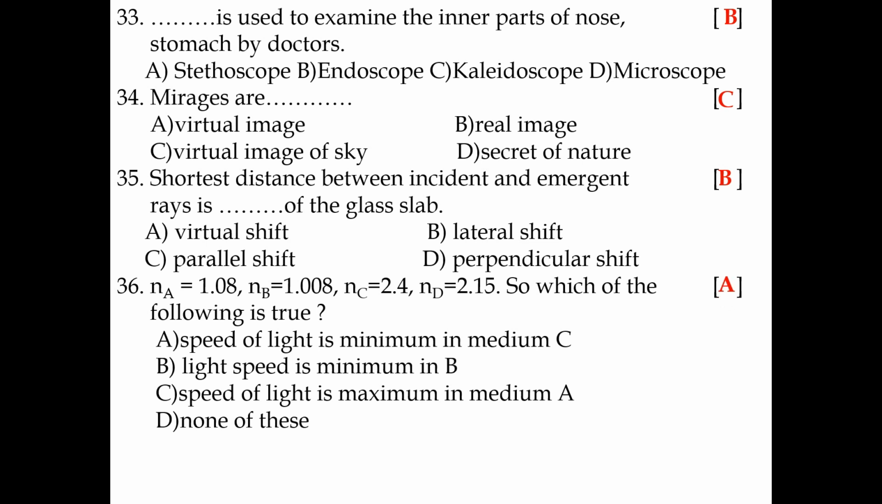Speed of light is minimum in medium C. Why? Because the refractive index is more. Refractive index and speed of light are inversely proportional to each other. So if the refractive index is more, the speed of light is minimum. So option A, speed of light is minimum in medium C.